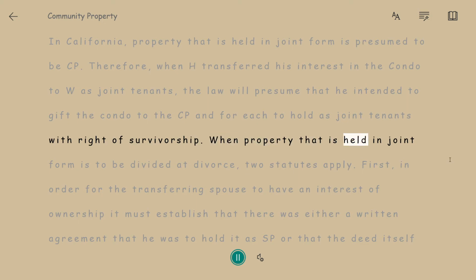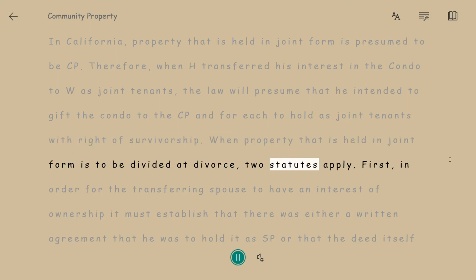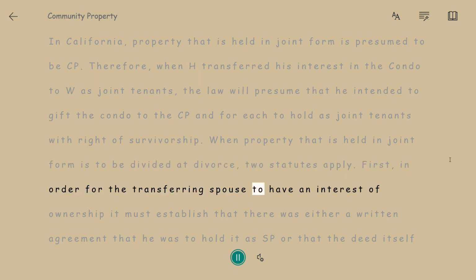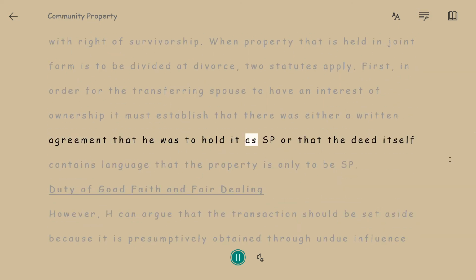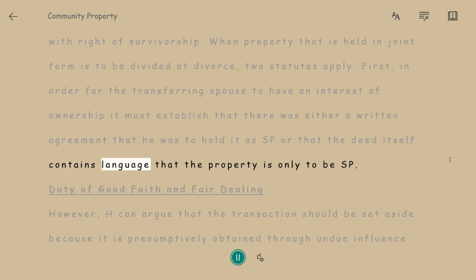When property that is held in joint form is to be divided at divorce, two statutes apply. First, in order for the transferring spouse to have an interest of ownership, it must establish that there was either a written agreement that he was to hold it as SP, or that the deed itself contains language that the property is only to be SP.